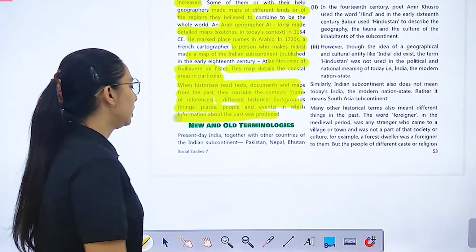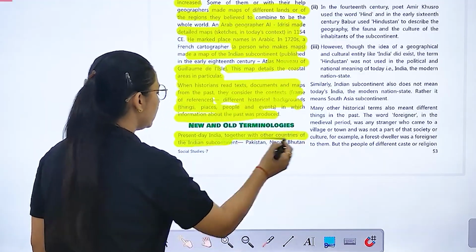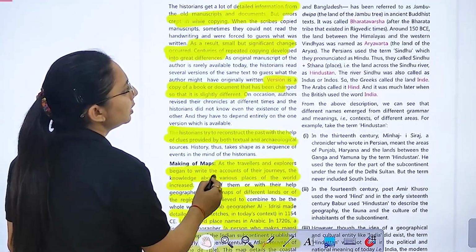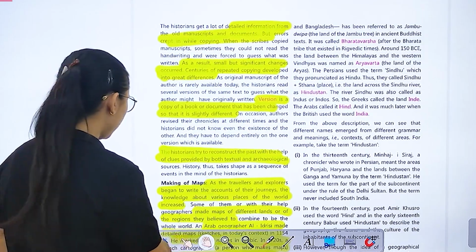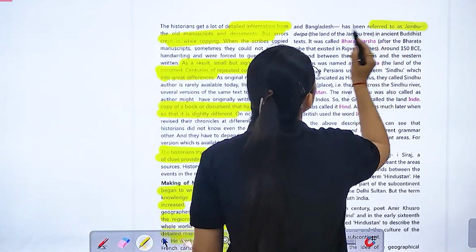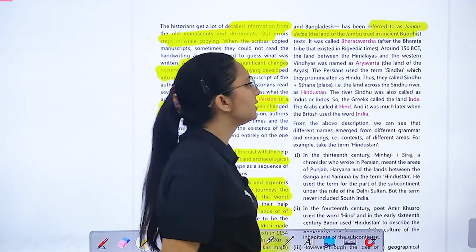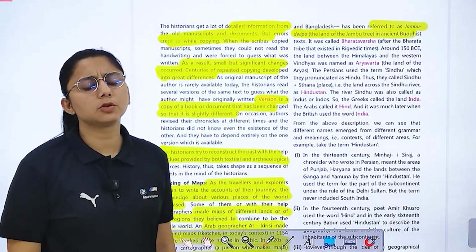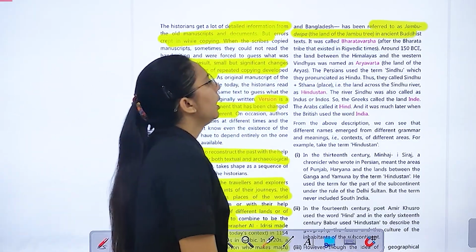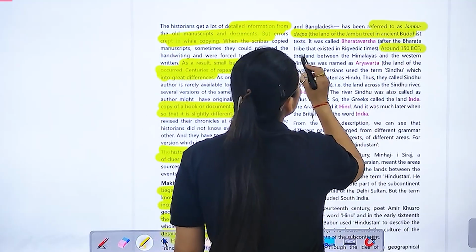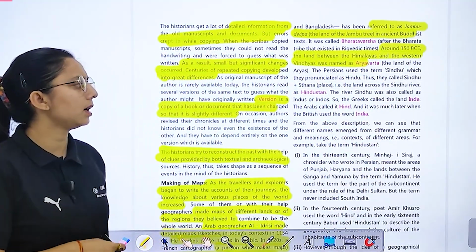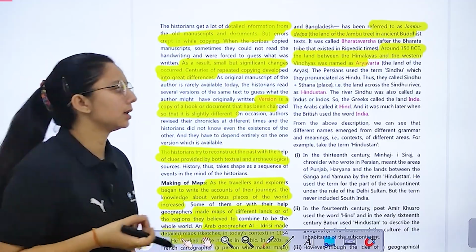Now, new and old terminology. Present-day India, together with the other countries of the Indian subcontinent, Pakistan, Nepal, Bhutan and Bangladesh, has been referred to as Jambudweep, the land of the Jambu tree, in ancient Buddhist text. It was called Bharatvarsh. इसको हम क्या कहते हैं? भारतवर्ष भी कहते हैं. After the tribe, around 150 BC, the land between the Himalayas and the western regions was named Aryavarta, meaning land of the Aryas.